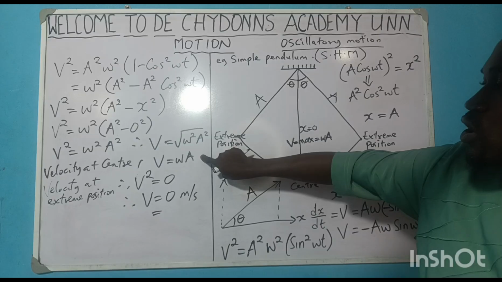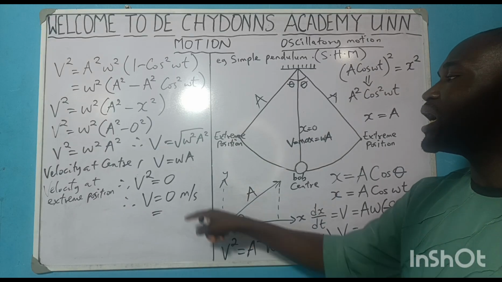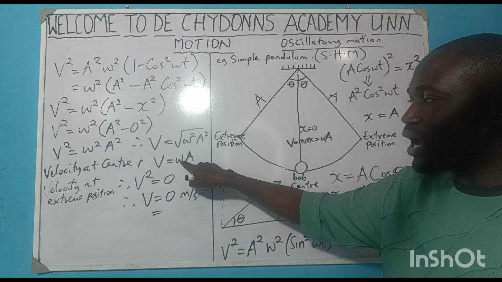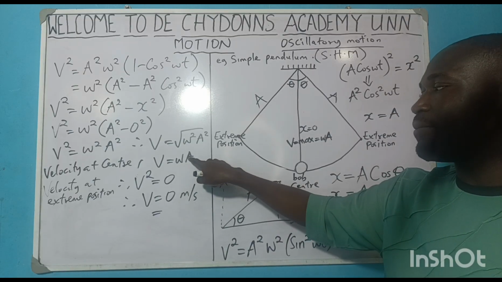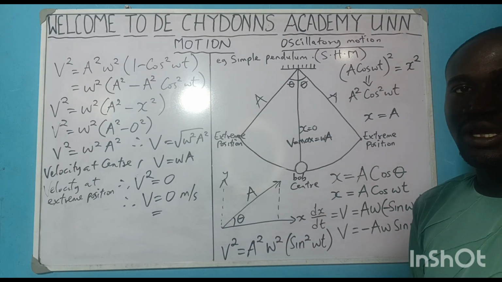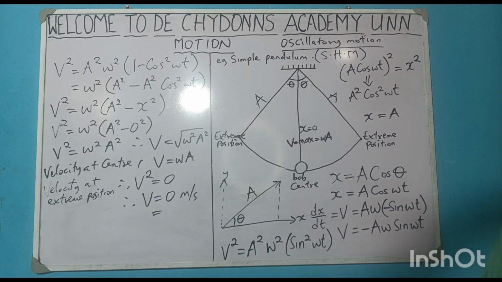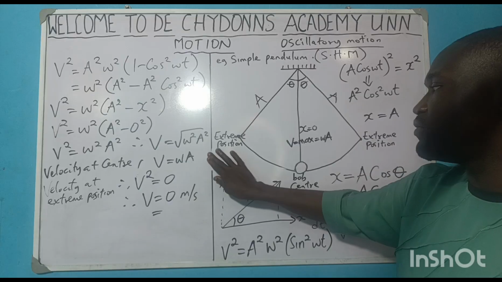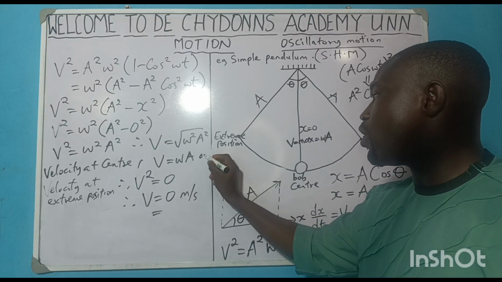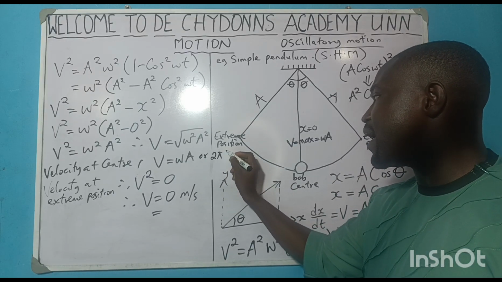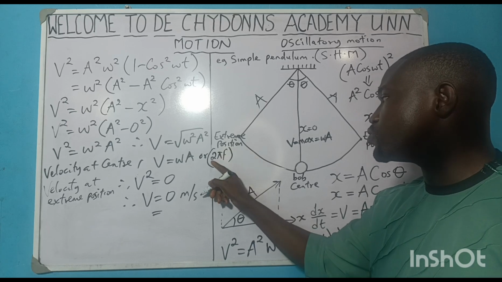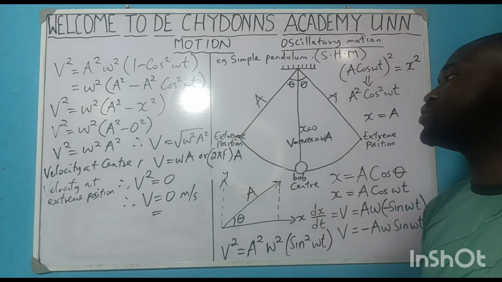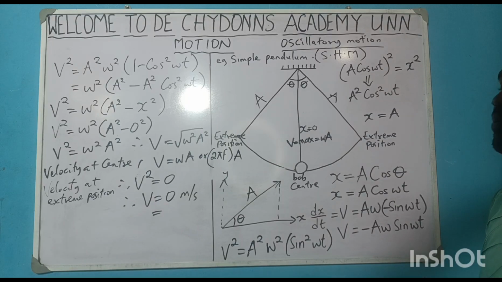But for velocity at the center, I will just say v equals angular velocity multiplied by amplitude. Are you getting it? But if the angular velocity is not given to you, you can say 2 pi f. You multiply 2 times pi times the frequency, then times the amplitude. You can still get your velocity by that.